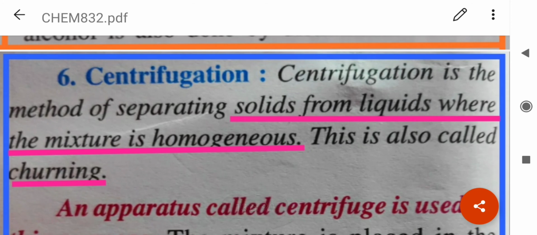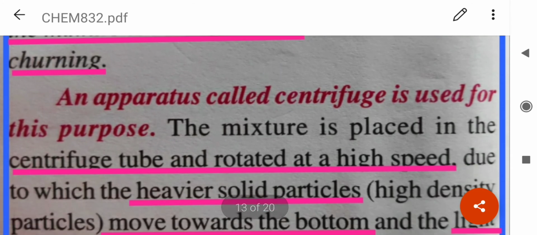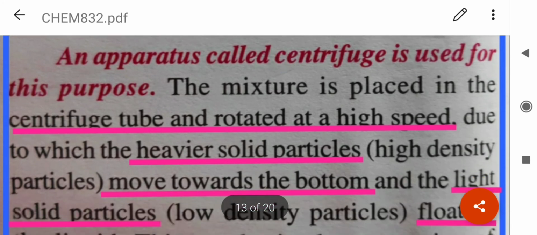It is the method of separating solids from liquids where the mixture is homogeneous. It is also called churning. So, what is used? An apparatus called a centrifuge is used for this purpose. The mixture is placed in the centrifuge tube and rotated at a high speed.